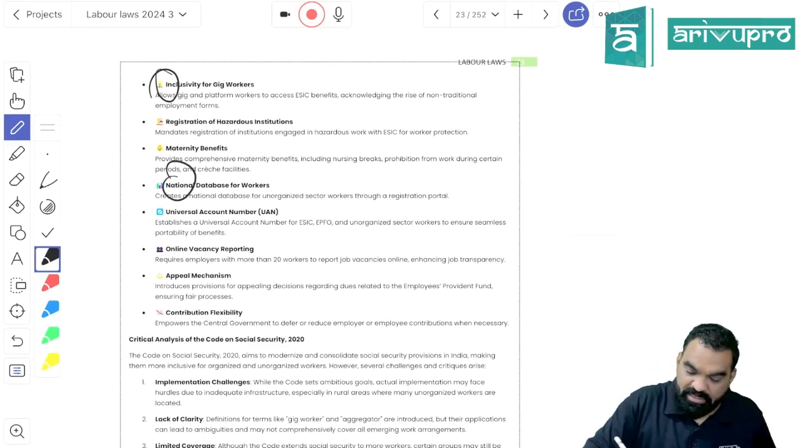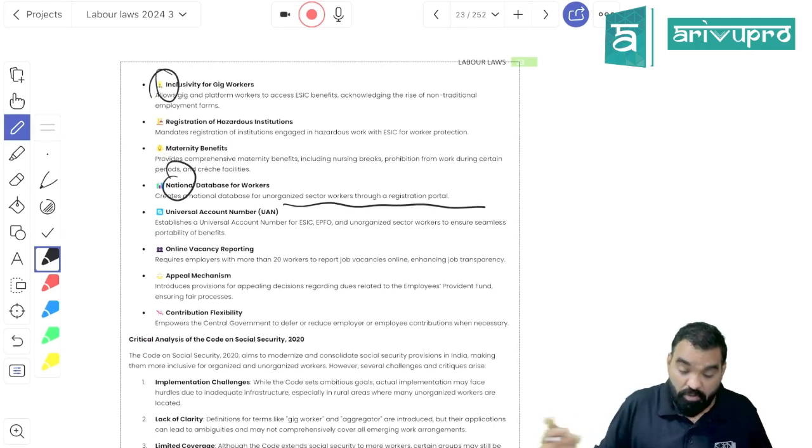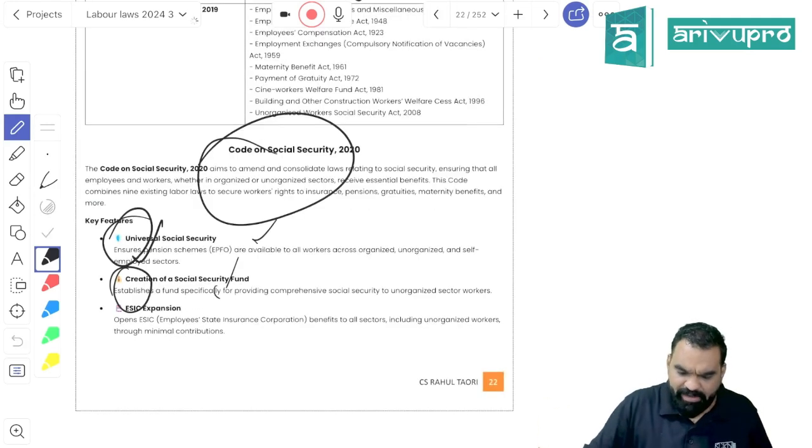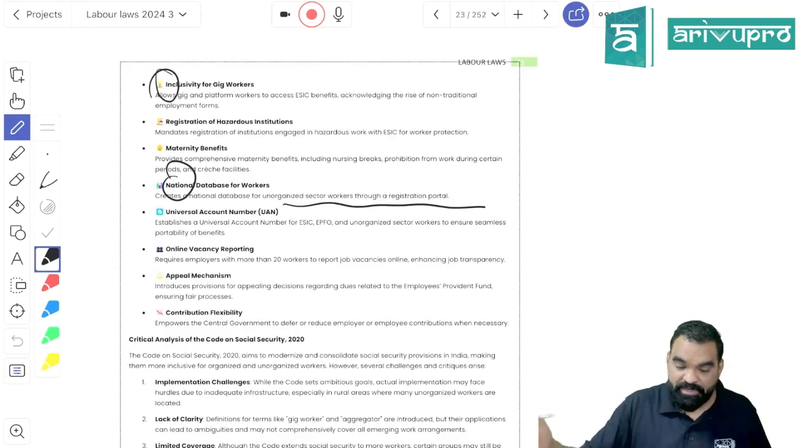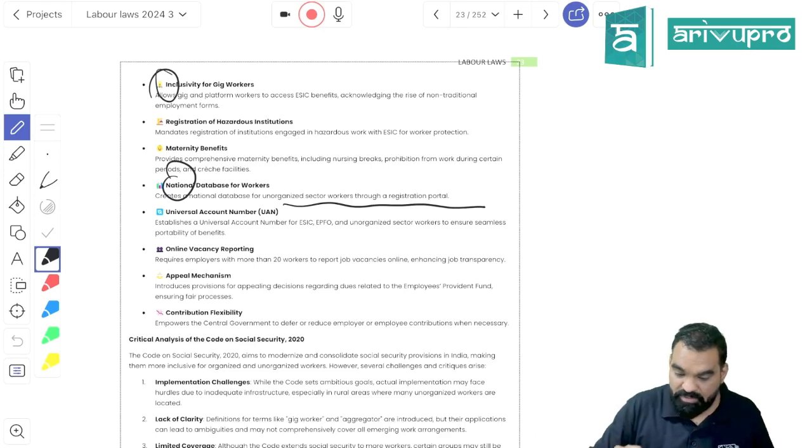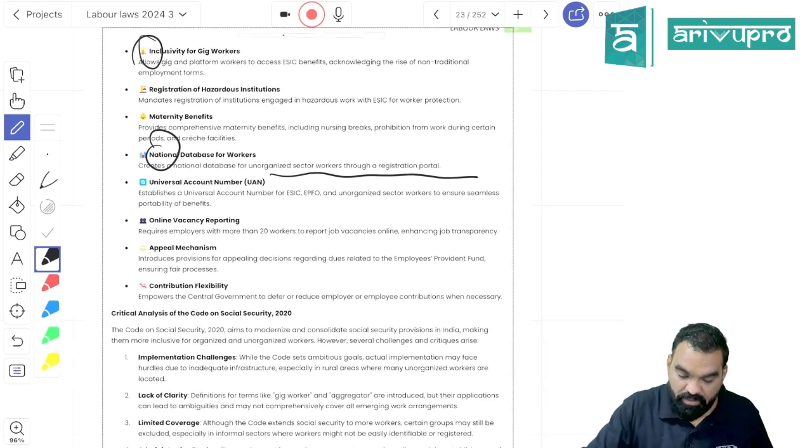A national database has been created for workers in the unorganized sector. So wide development has been done when it comes to social security law. Earlier the unorganized sector was excluded, but now unorganized sector employees have been included, and a proper social security fund has been created by the appropriate government. Platform workers and gig workers, that is freelancers, have been included in the definition of social security. A national database has been created for workers.